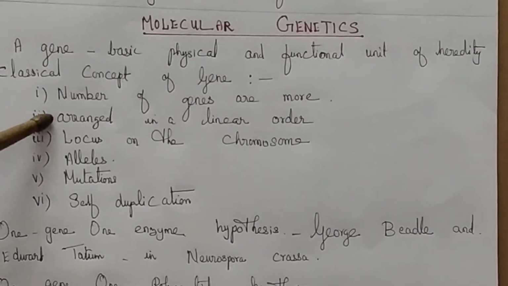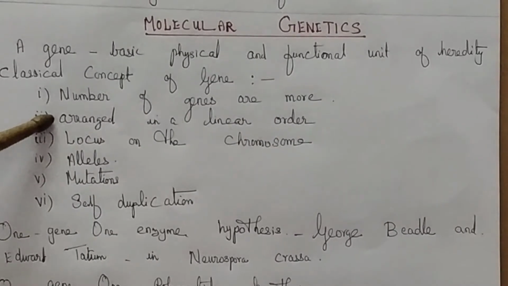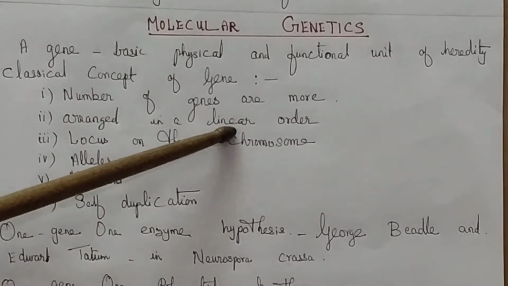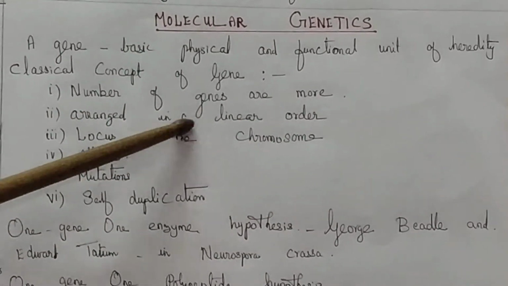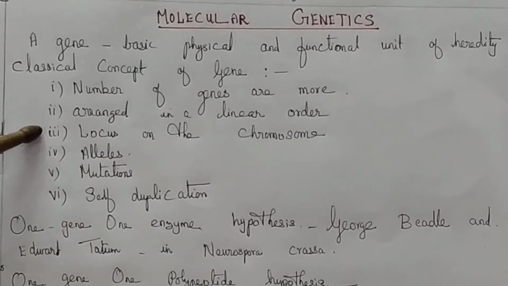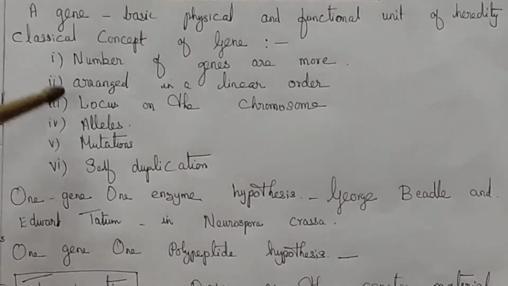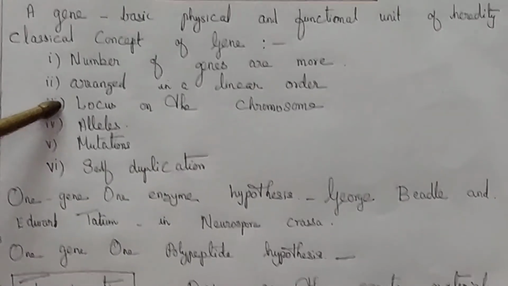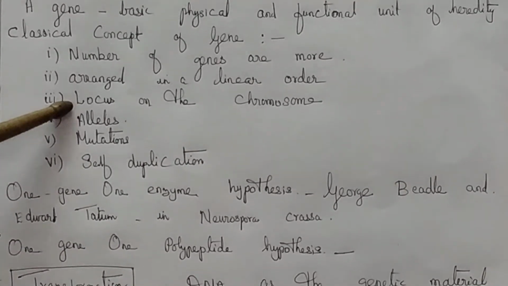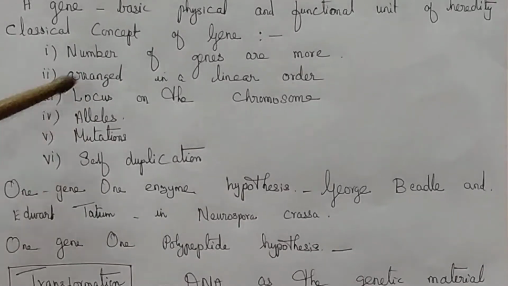The genes are arranged on the chromosome in a linear order, like beads on a string. Each gene has a specific position on the chromosome, called the locus.